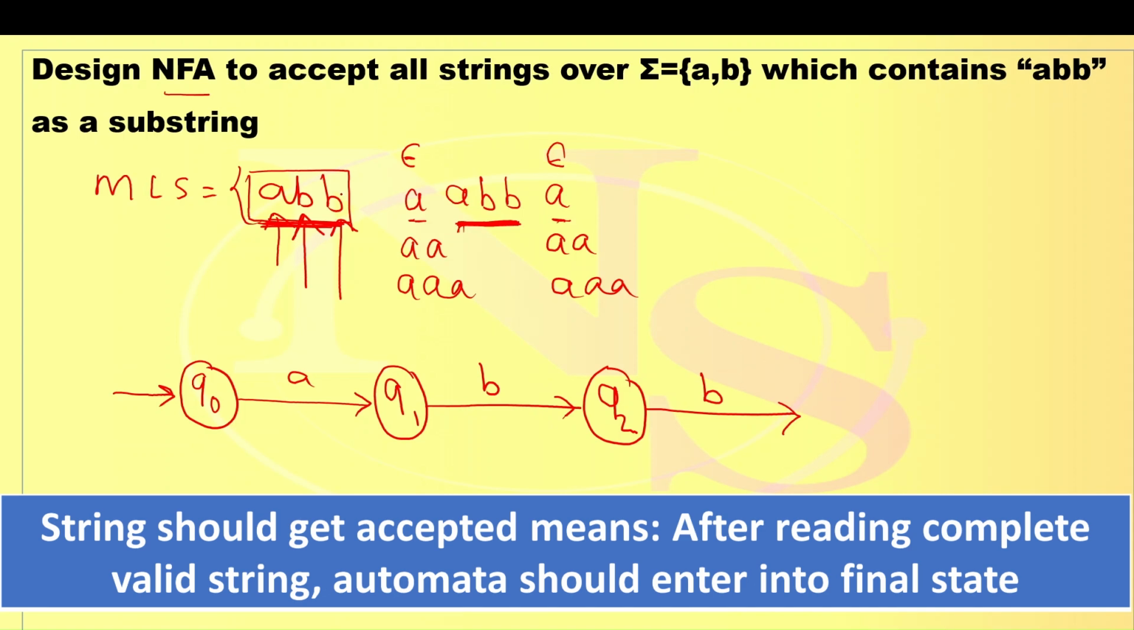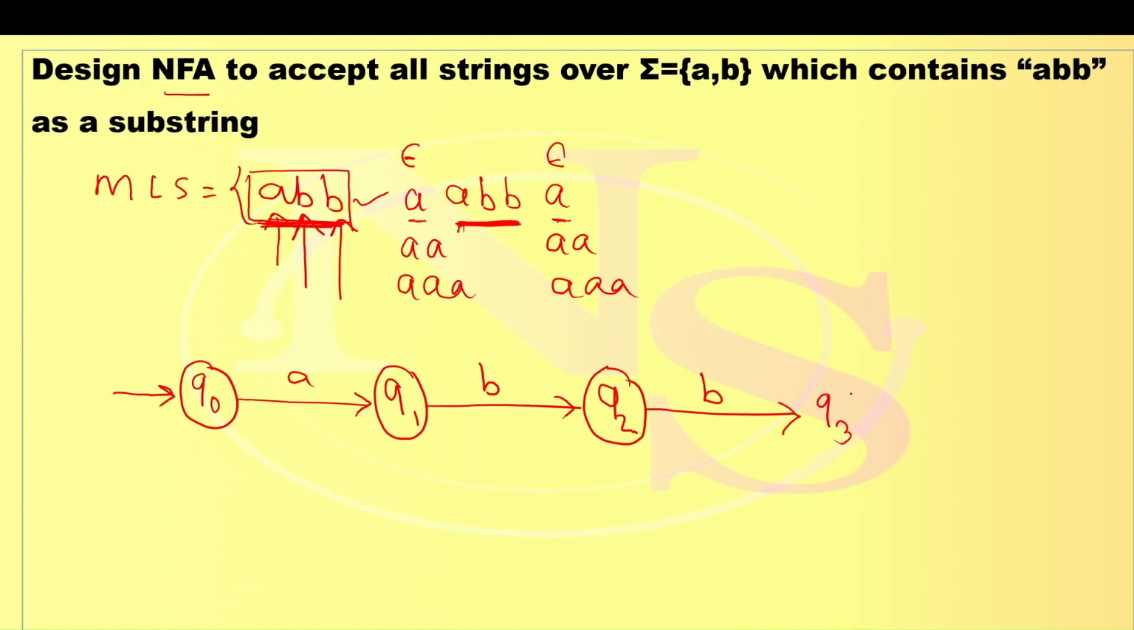It means what? By reading ABB, automata should go to the final state. Hence, I am making this Q3 as a final state. As this is the last transition, this is the last symbol of the ABB. Hence, Q3 is a final state. Here we design automata for our main condition ABB should be substring and ABB is getting accepted at Q3.